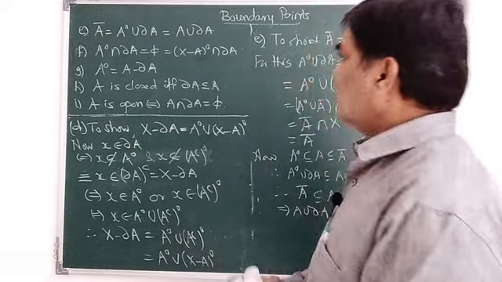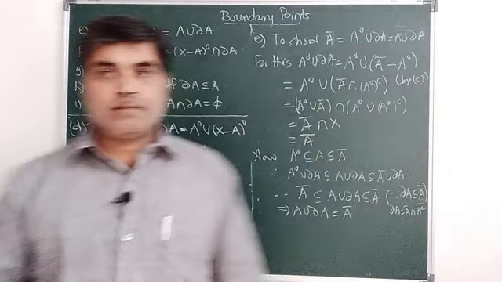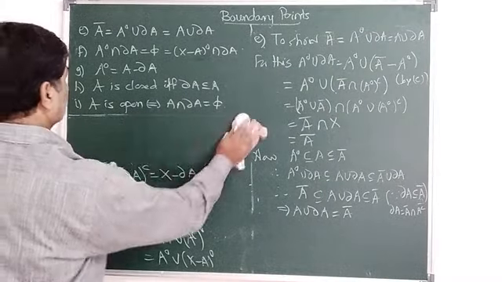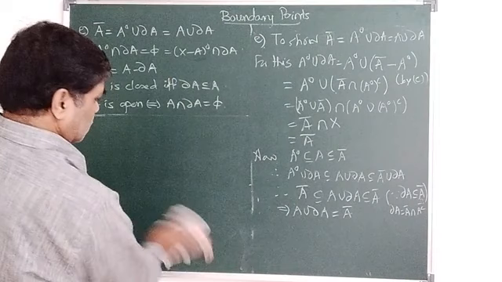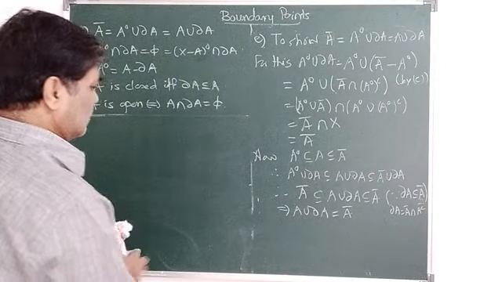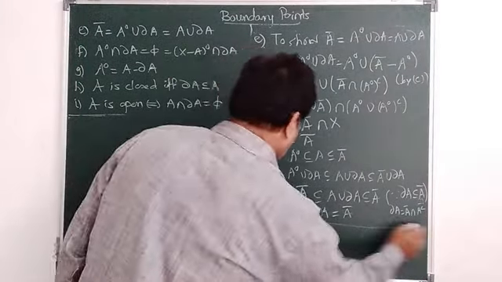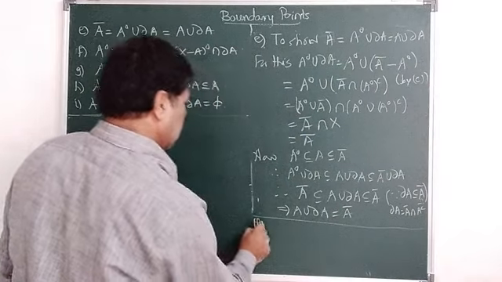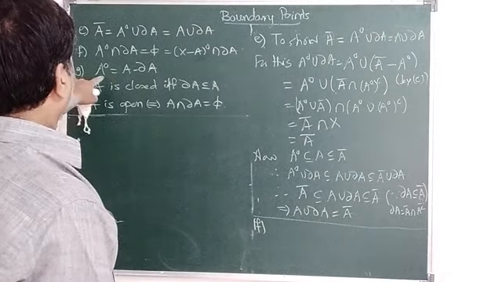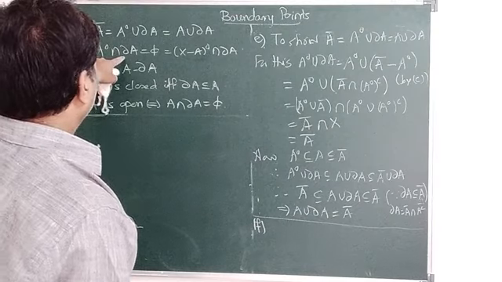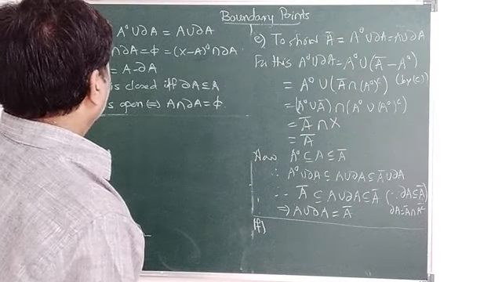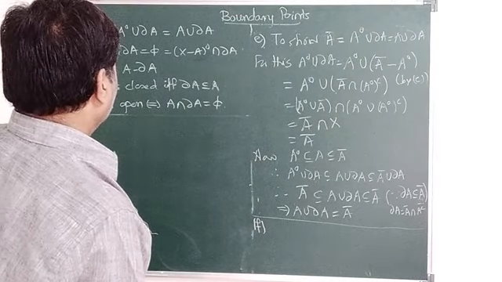Now we have to prove F. F is too simple. A interior intersection ∂A is equal to phi. Okay.